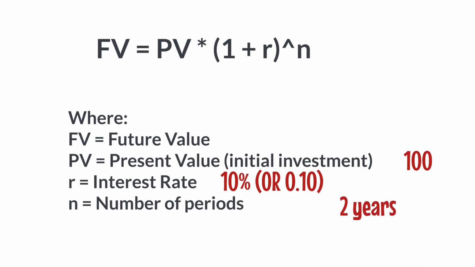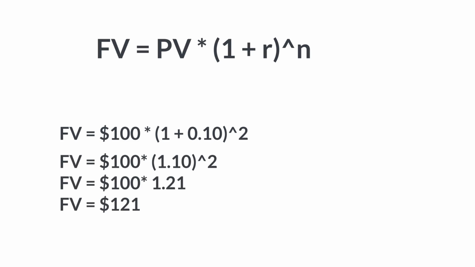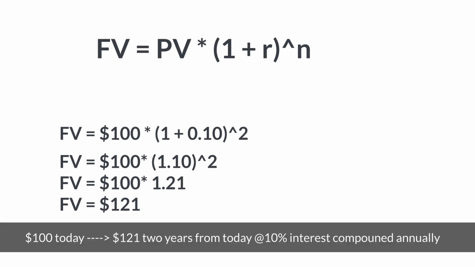Plugging in the values in the formula, we get future value equals 100 times 1 plus 0.10 to the power 2, or future value equals 100 times 1.21, or 121 at the end of the 2-year investment period. Therefore, the future value of a $100 investment with an annual interest rate of 10% over 2 years would be $121. This basically means that your investment of $100 today would grow to $121 by the end of the 2-year period.